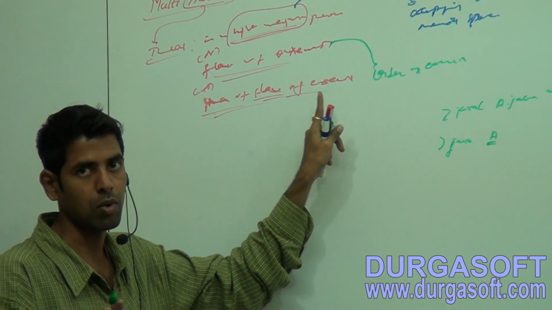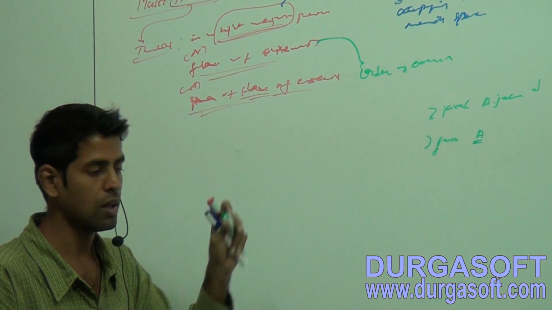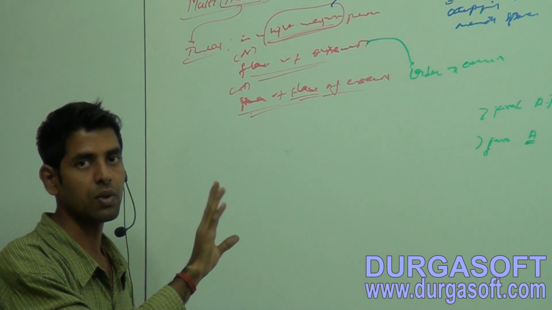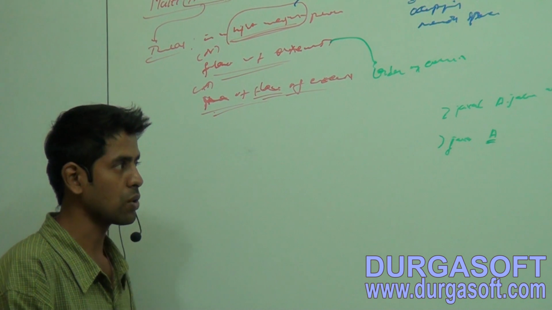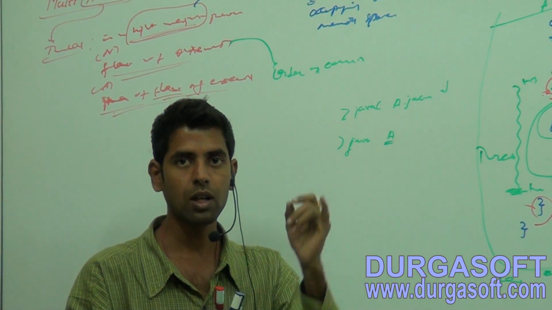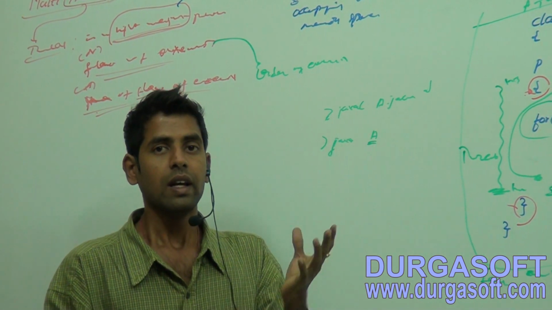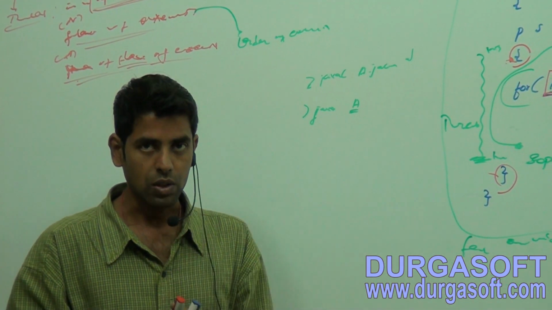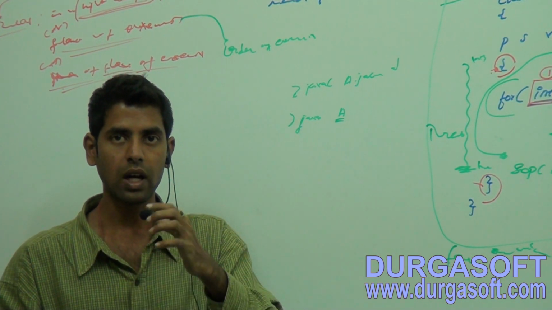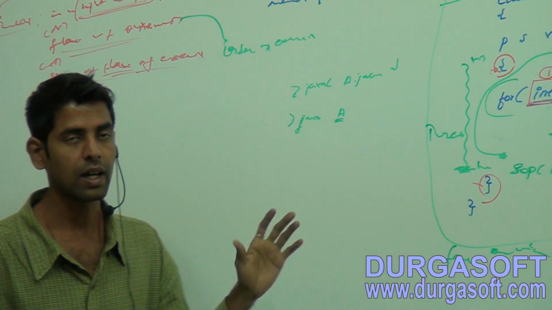This is your thread. Observe what we have discussed: a thread is a lightweight process. It is a flow of execution, that is, in which order it will flow at execution time, and a stream of flow of execution.